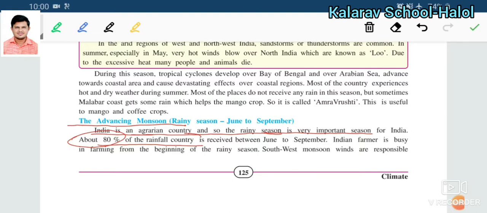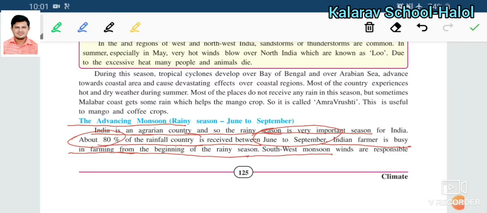80% of the rainfall of the country is received between these two months, June to September. 80% of the yearly rainfall is received in India. The Indian farmer is busy in farming from the beginning of the rainy season. Whenever the rainy season starts, the farmers of India are busy farming.